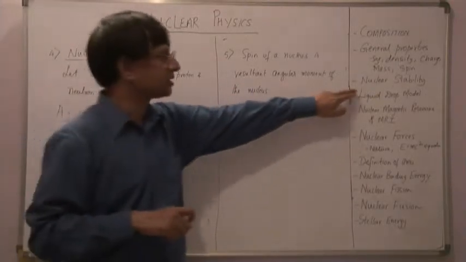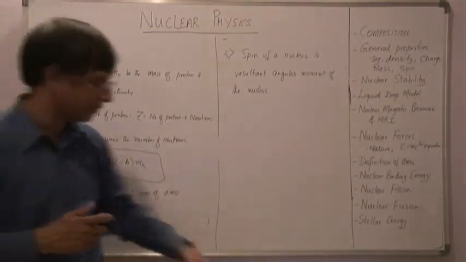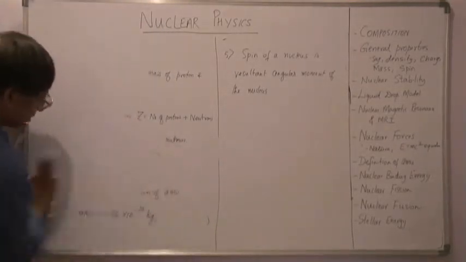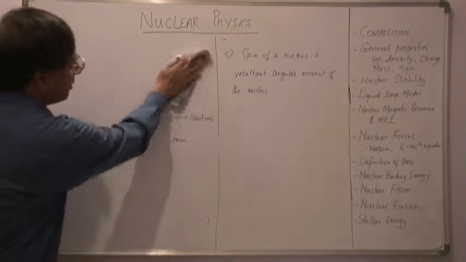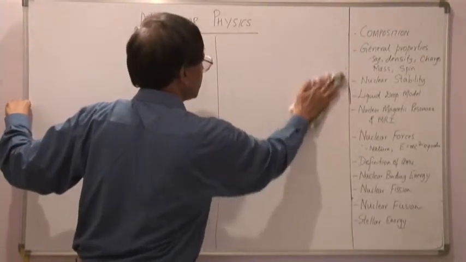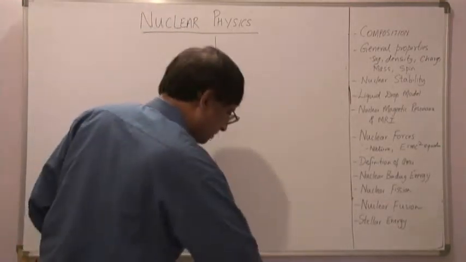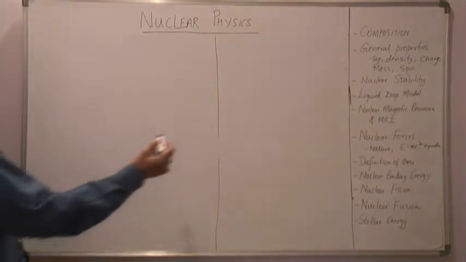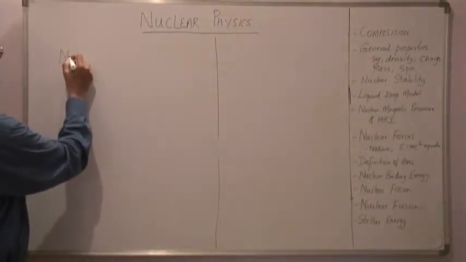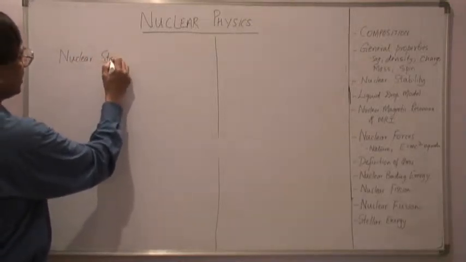Now the next topic we are going to discuss is nuclear stability. What makes a nucleus stable? So let me move on to the next topic, which is the stability of a nucleus. Basically there are two important concepts that you need to be aware of when we talk in terms of nuclear stability.